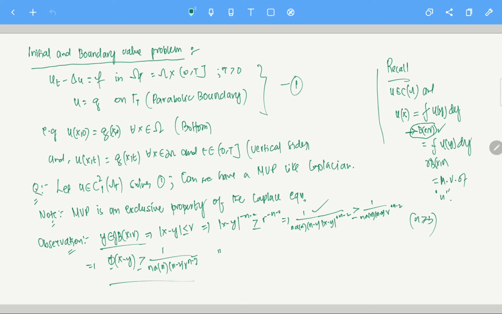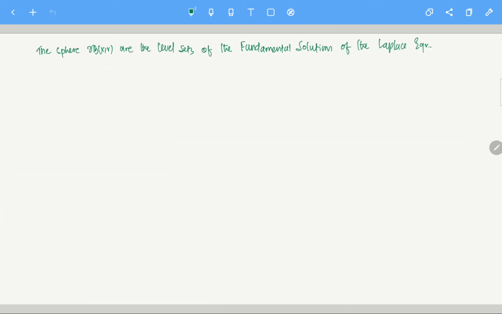So if you have a fundamental solution, phi of x minus y, what am I saying? I am telling that if you have a fundamental solution, fix an x and look at phi of x minus y.